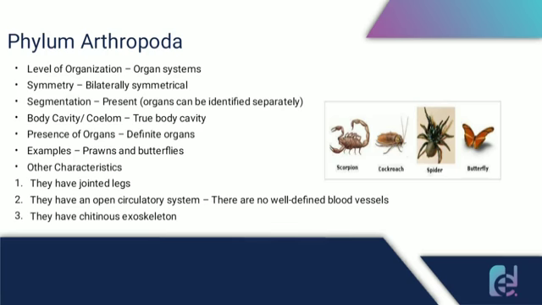Some special characteristics of phylum Arthropoda are that they have jointed legs, and they have an open circulatory system. Like they have no well-defined blood vessels, so it is known as an open circulatory system. They have a chitinous exoskeleton.